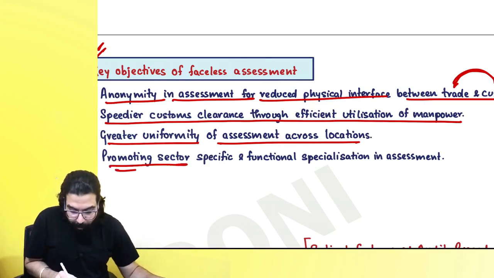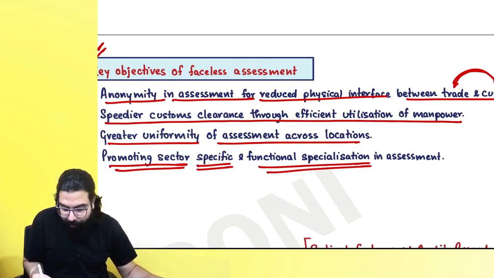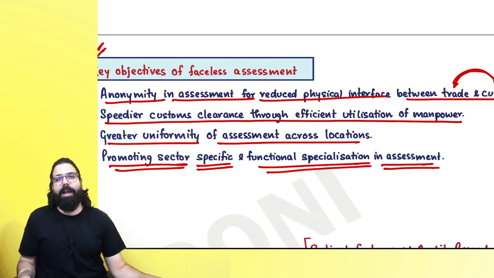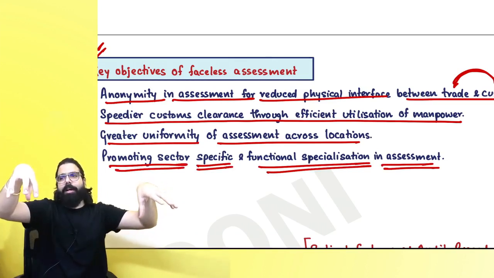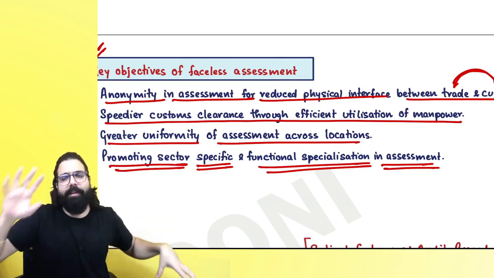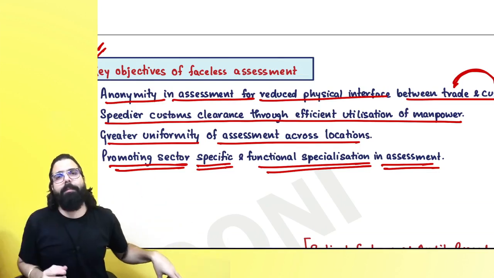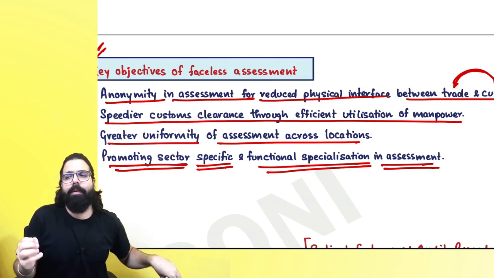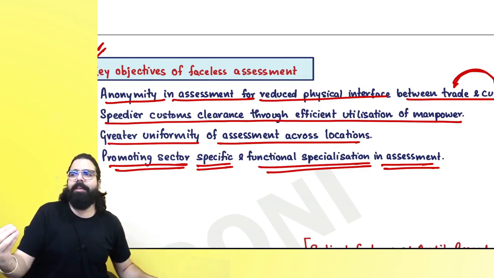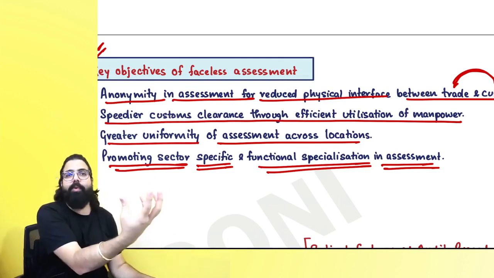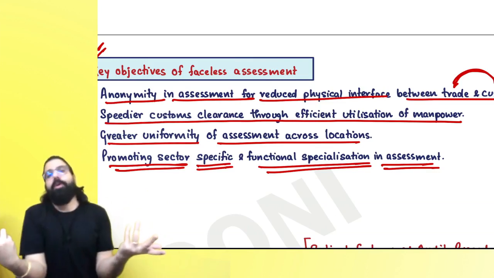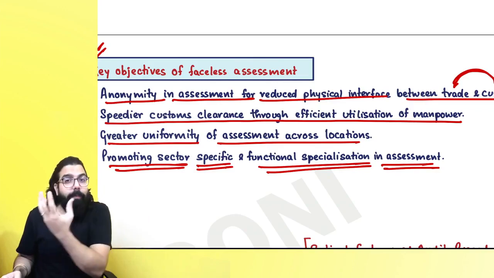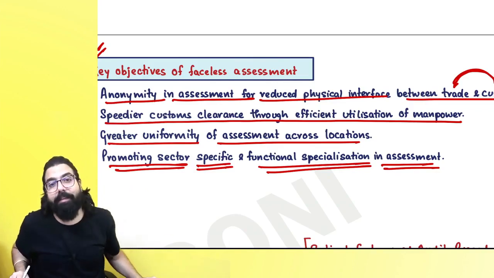And sir, promoting sector specific and functional specialty in assessment. Now what will happen? Government can go ahead and tell these 5 officers who are there, they will only see whenever a bill of entry comes with respect to goods which are basically clothes. Might be these other 5 officers will always see those bills of entry which are with respect to, sir, automobiles. So sector specific specialization will come.